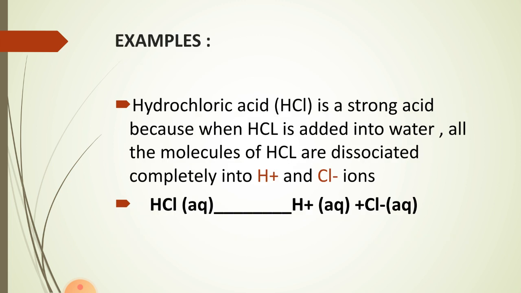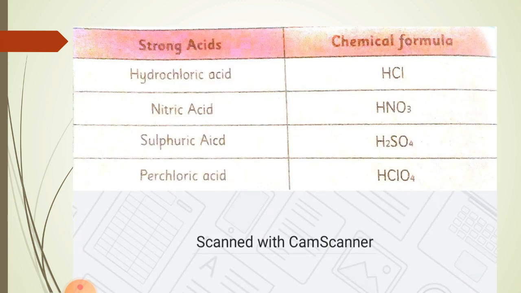For example, hydrochloric acid is a strong acid because when hydrochloric acid is added into the water, all the molecules of HCl are dissociated completely into H+ and Cl- ions. HCl in aqua medium. Aqua means water. Dissolved in water, it gives H+ and Cl- ions. There are certain other strong acids. For example, we have hydrochloric acid, nitric acid, sulfuric acid, and perchloric acid. These are the strong acids.